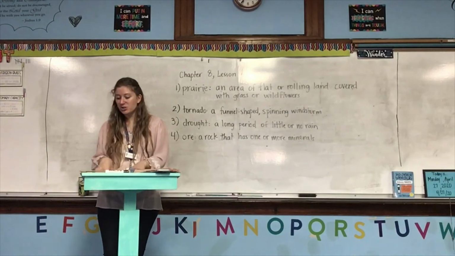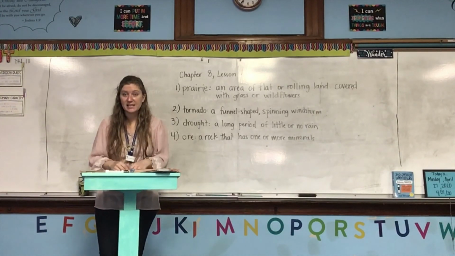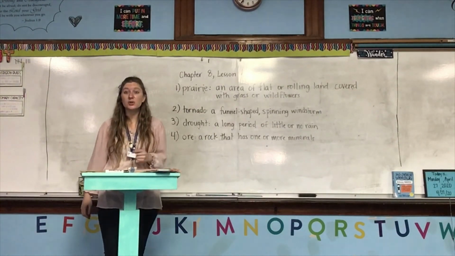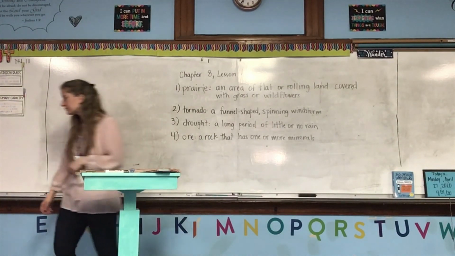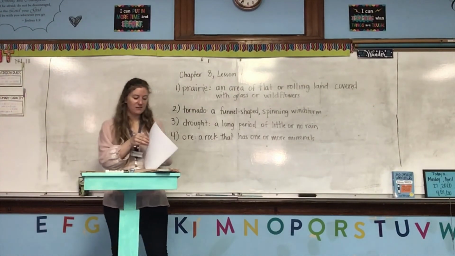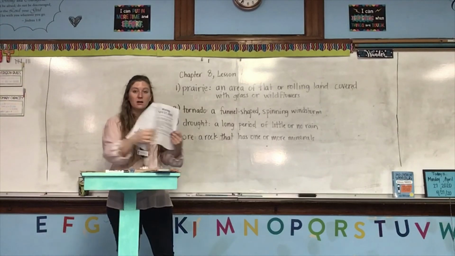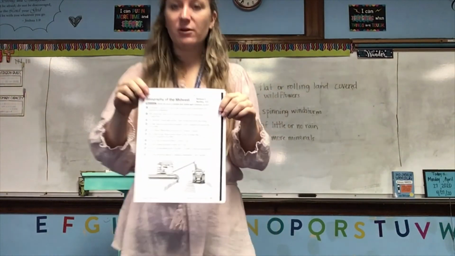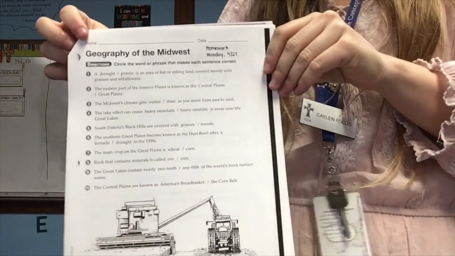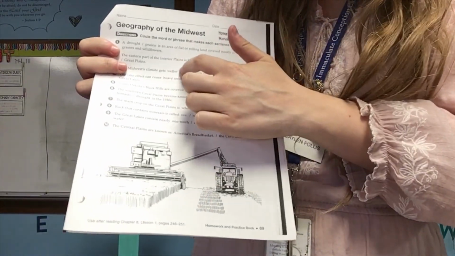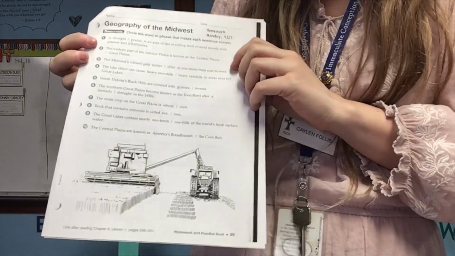Okay, so what I want you to do now is, that's it for the lesson. You don't have any independent practice for social studies. You do have homework, however. So get out your packet, and the very last page of the packet is your homework. You can do that now, or you can wait till later. This is one of those sheets where you read the sentence, and then you circle the word on either side of this dash that makes it true.